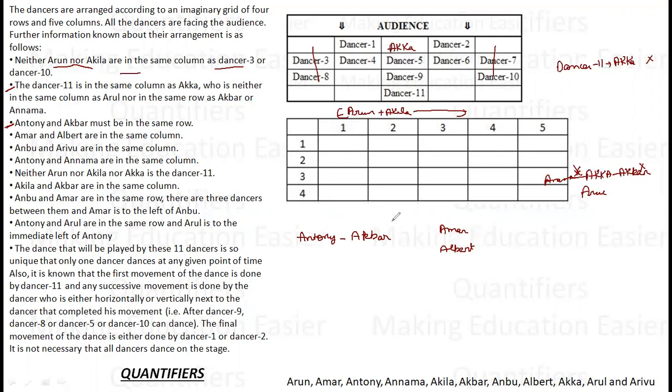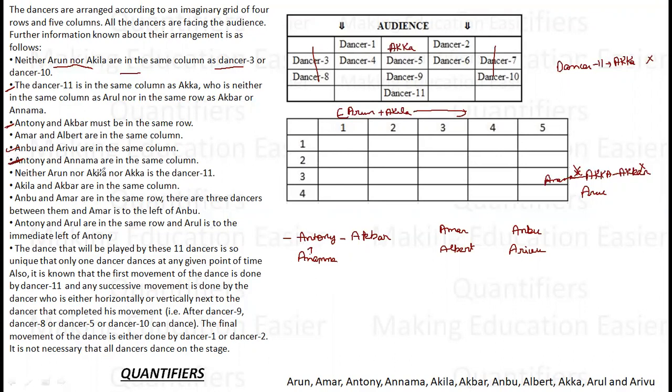Now Anbu and Aribu are in the same column. Antony and Anama are in the same column. So Antony is already here, and Anama is somewhere in this column. It is not necessary that she is below Antony. She can be above also, but it is just a diagram, and I will remember this. She can be above also.